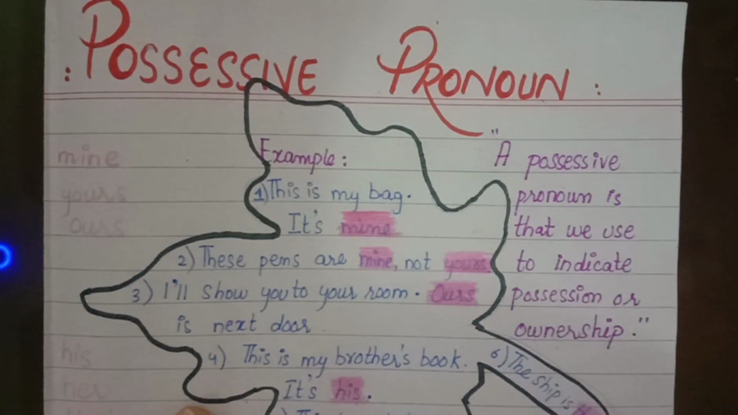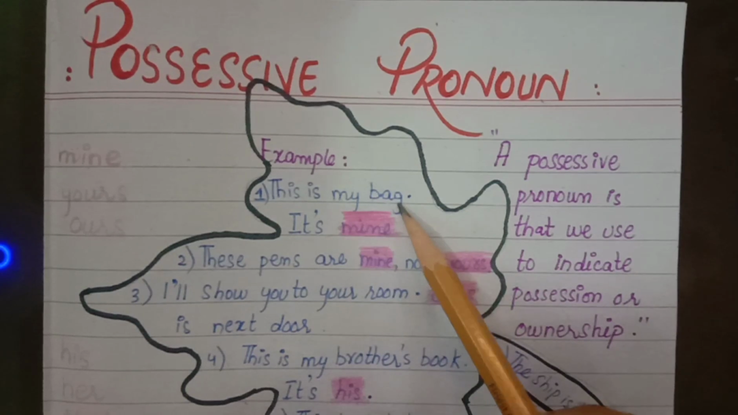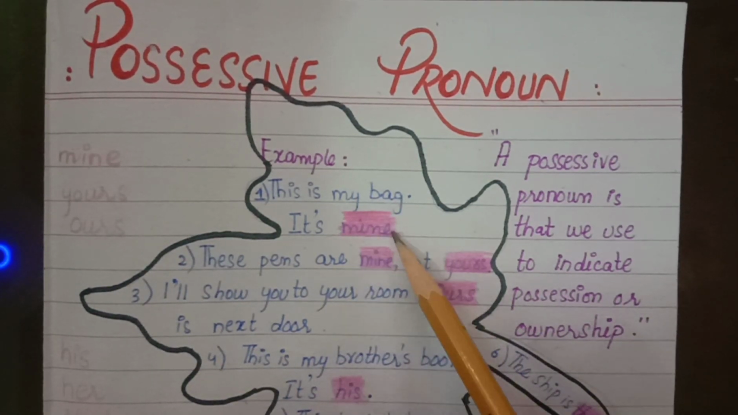The next type we have is the possessive pronoun, which indicates the possession or ownership of some particular thing or object. Like this is my bag, it's mine. So the bag's owner is me. So I use the word mine for the ownership, or we can call it a possessive pronoun.